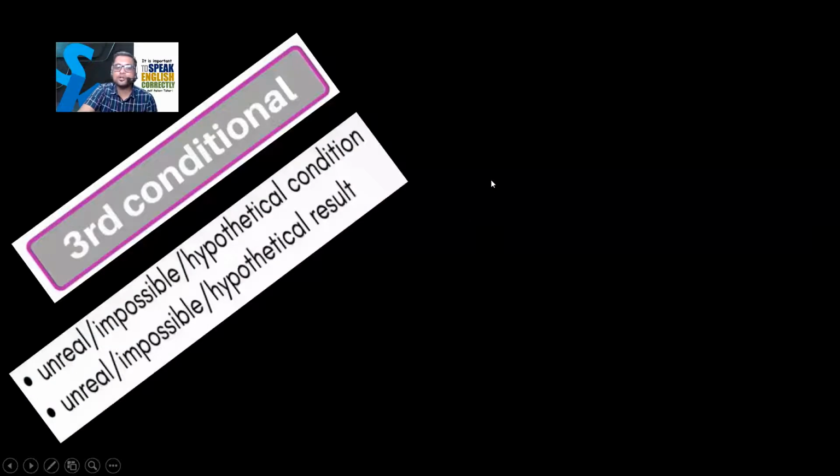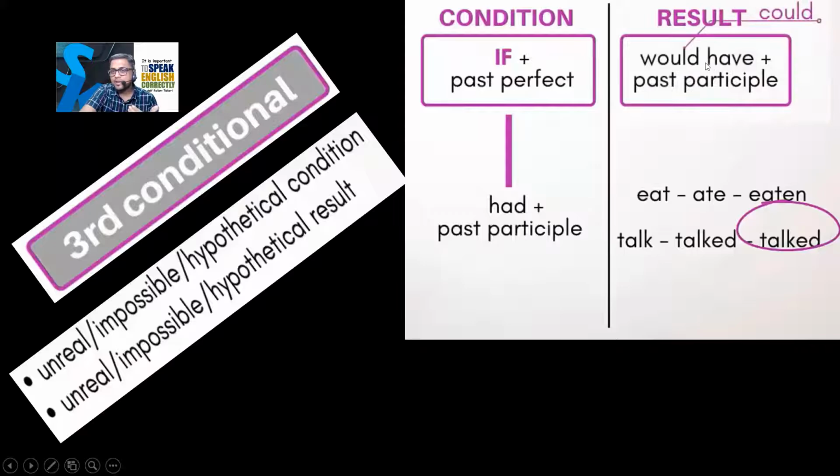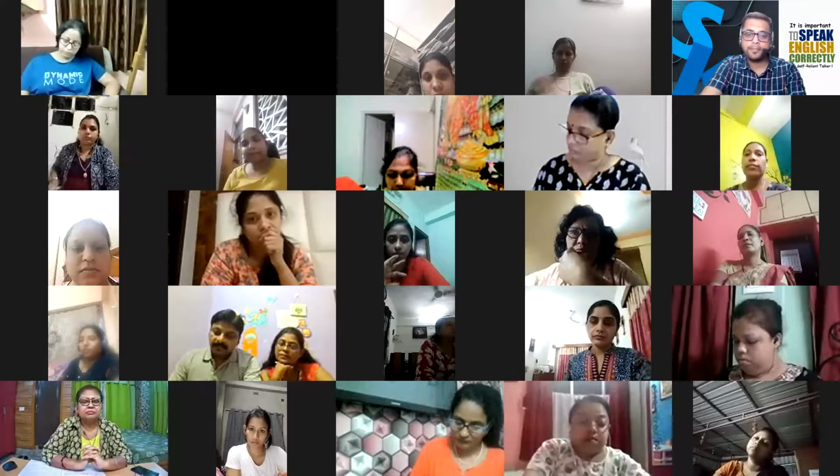Third conditional is also hypothetical, unreal condition. For example, in this sentence, you will start with if, then past perfect, and result. When you say about result, you have to use past participle like talk, eaten, ये सब use करना पड़ेगा. So उससे पहले आपको use करना पड़ेगा would have and past participle. So I'm giving you the formula. You have to use if and past perfect and would have and past participle. Now I will tell you a sentence and you have to say.